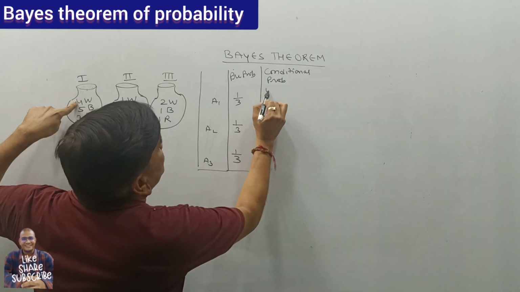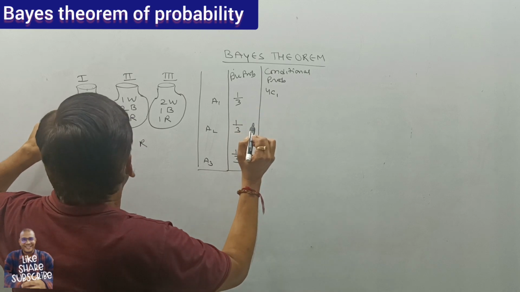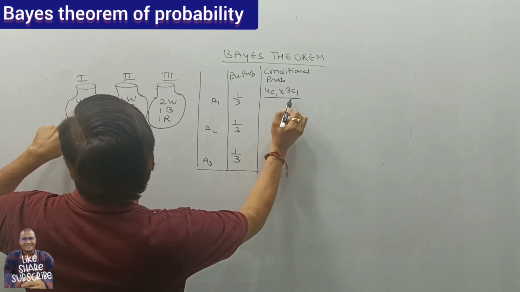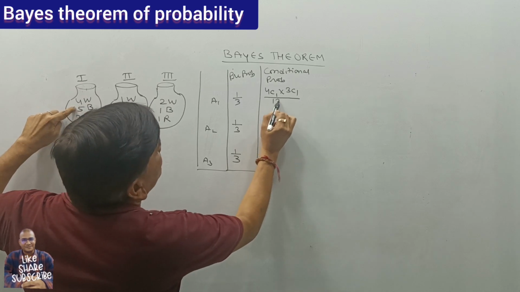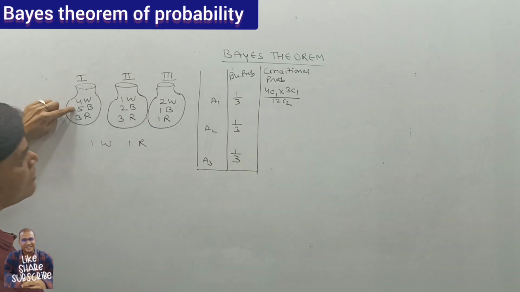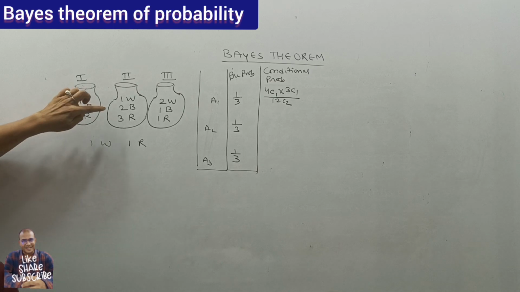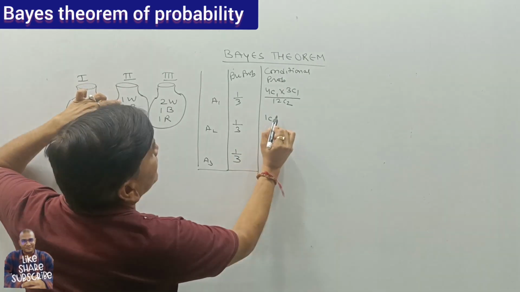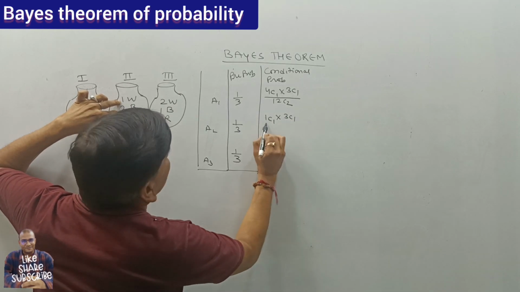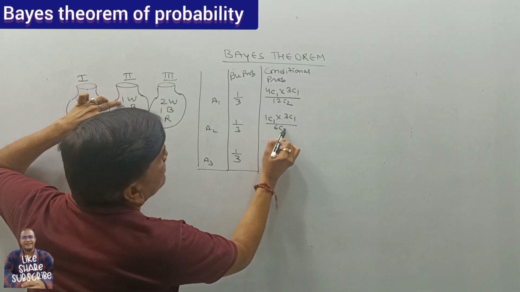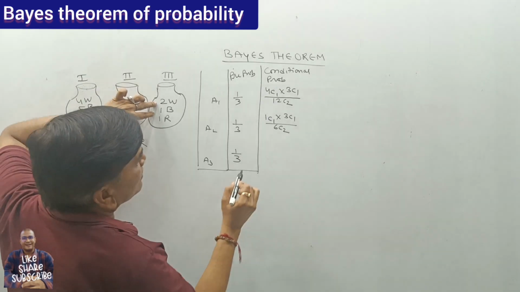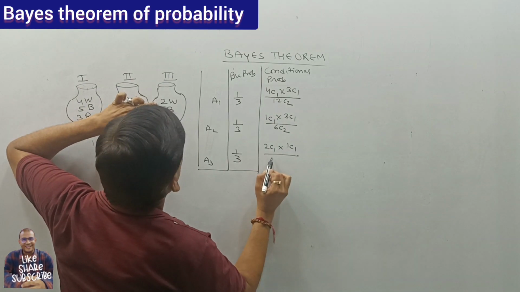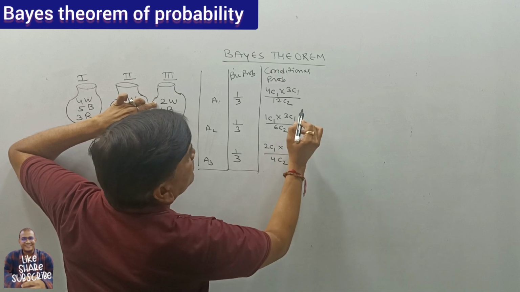One white, that is 4C1, one red, that is 3C1, divided by 12C2. From this, one white, that is 1C1, one red, that is 3C1, divided by 6C2. From this, one white, 2C1, one red, 1C1, divided by 4C2.